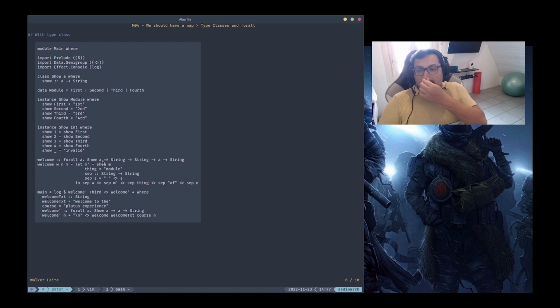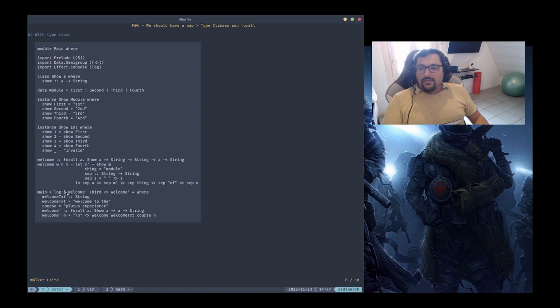And how does the compiler figure out that I need to have an instance for module and another for int? Only by usage. For example, here we are using welcome with the third type constructor and four, right? And we know that the type for third is module, and the type for four is int.